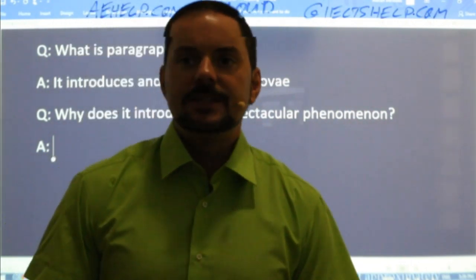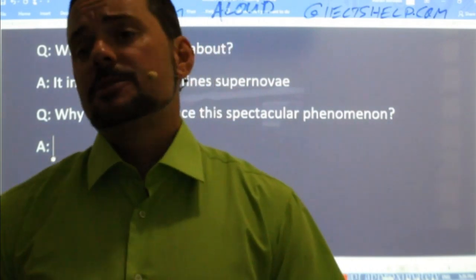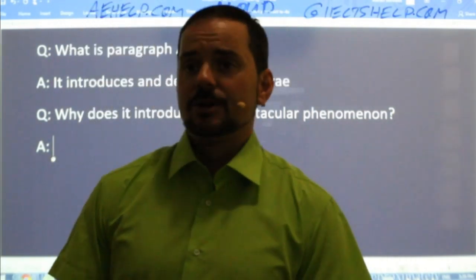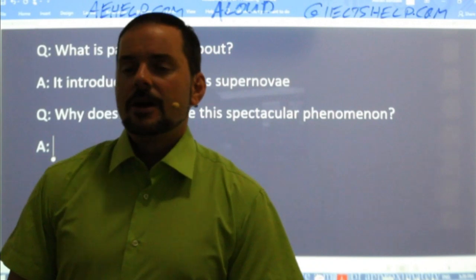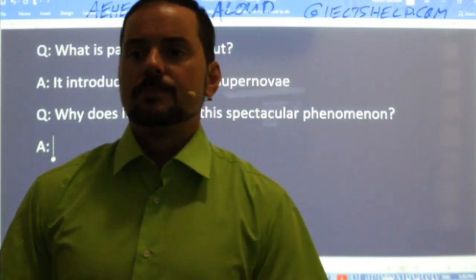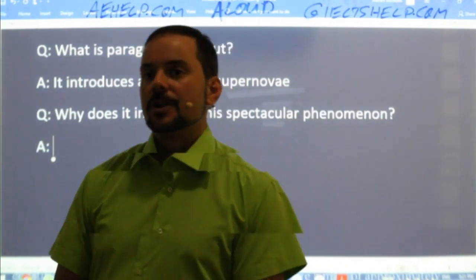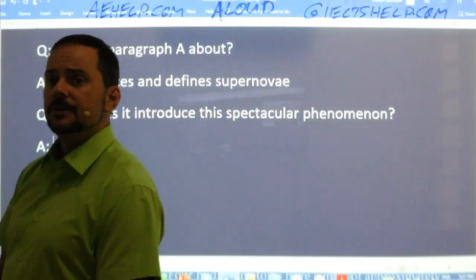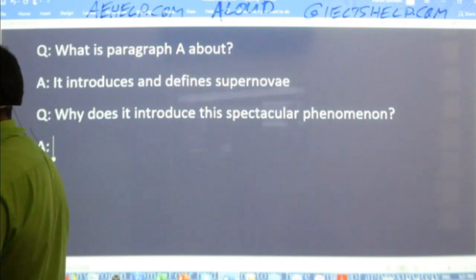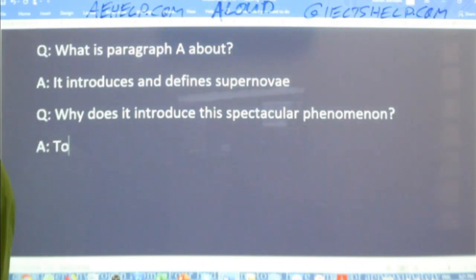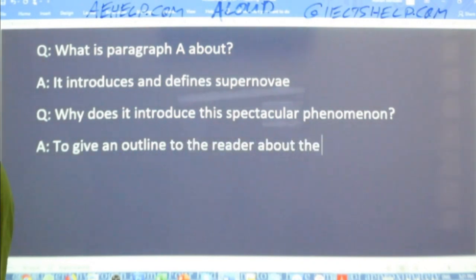To give an idea to the reader, because people don't know about supernovae, says Amarjeet. Hung says to understand the origin of supernovae. Adam says to tell the reader what the article is about. Adam, even a little bit more than that, to give an outline to the reader about the essay.